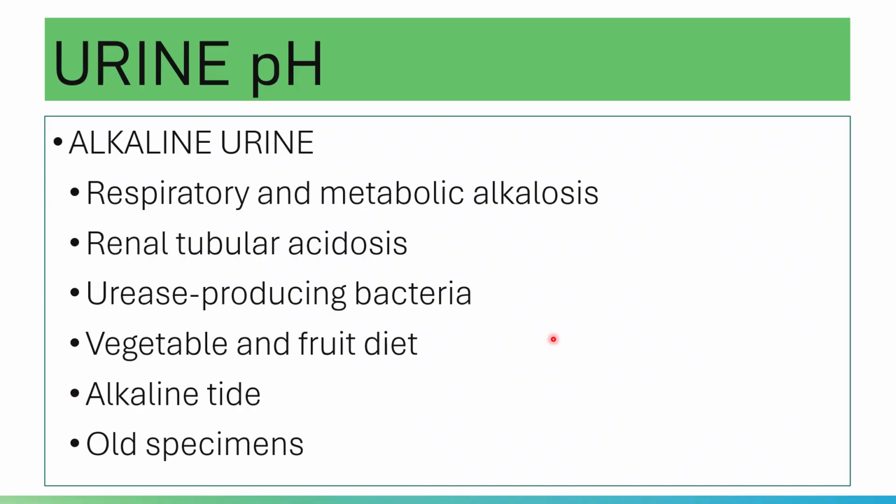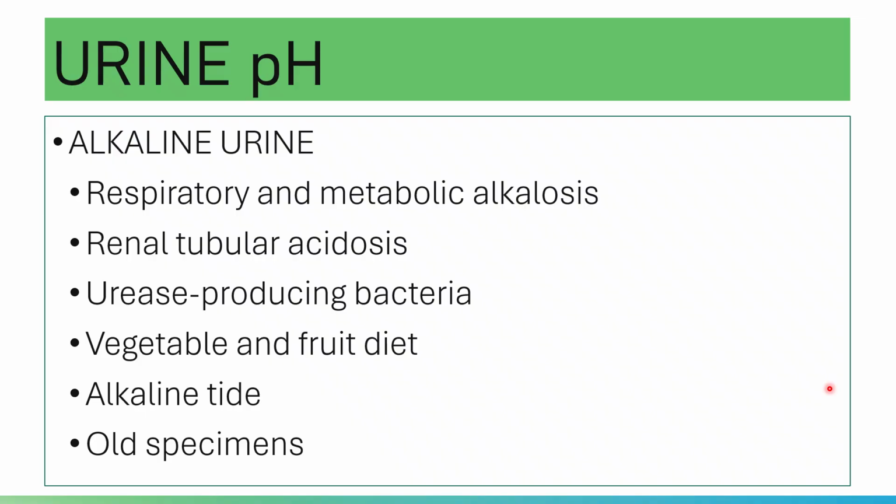What happens in alkaline tide? It is usually seen after meals. Why? Please note that in your stomach, you need hydrochloric acid to digest the food you have taken in.